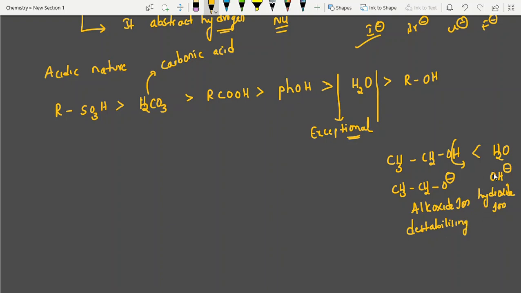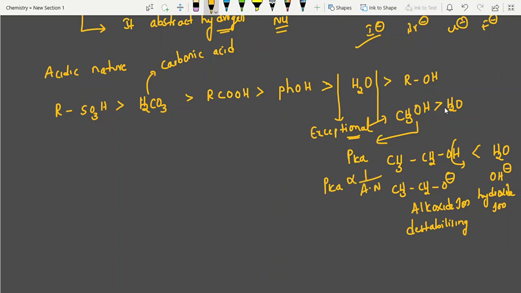That's the reason ethyl alcohol and higher alcohols are less acidic than water. But one exception, what I said, methyl alcohol. Methyl alcohol is more acidic than water based on experimental pKa values. Students, pKa value is inversely proportional to acidic nature; the least pKa value is the most acidic.